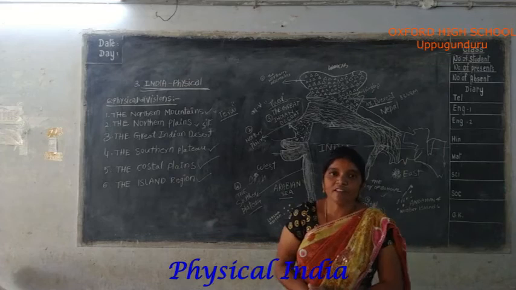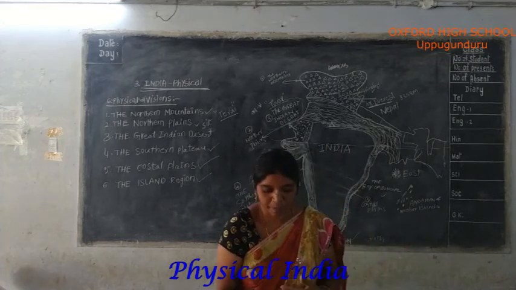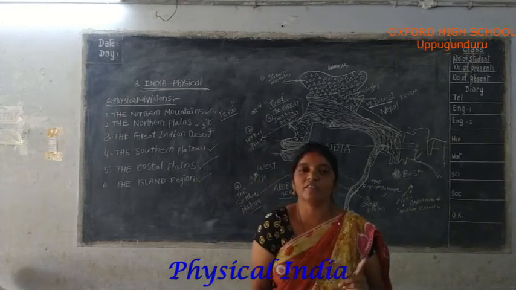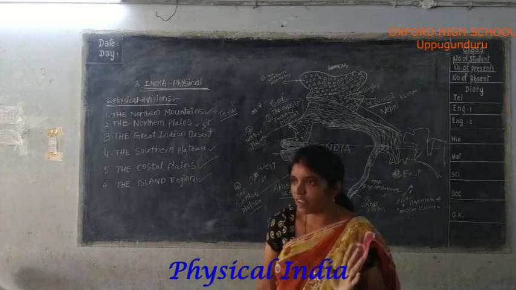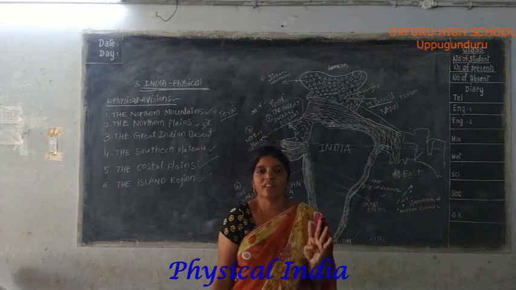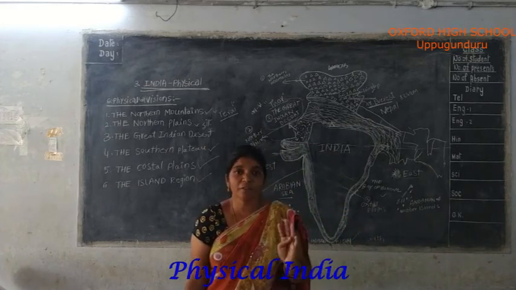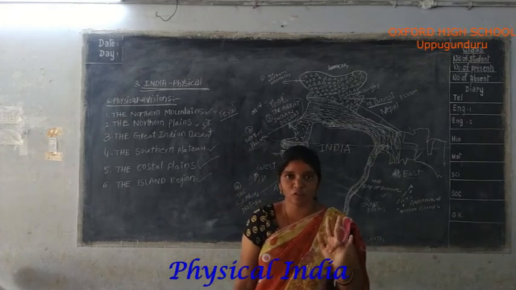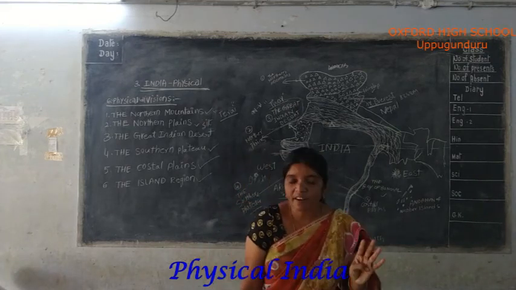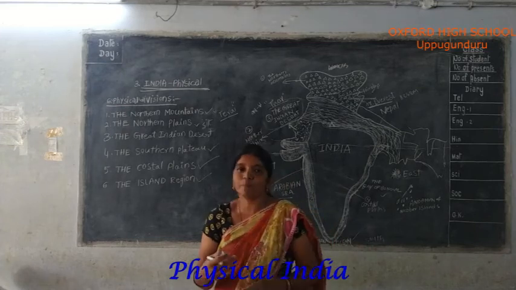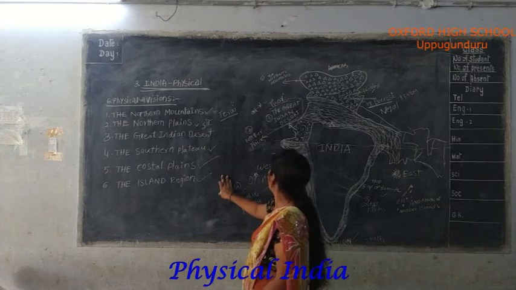All of you remember? How many physical divisions are there? Six. The first is the northern mountains, the second the northern plains, the third the Great Indian Desert, the fourth the Southern Plateau, the fifth the coastal plains, and the sixth the island regions.